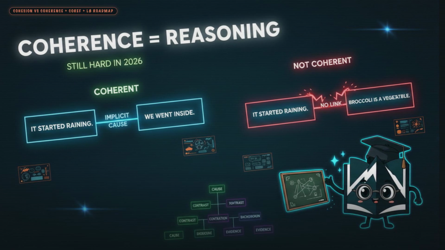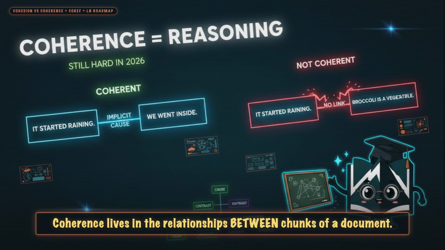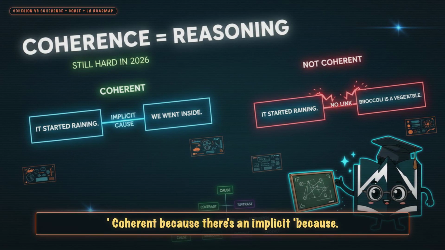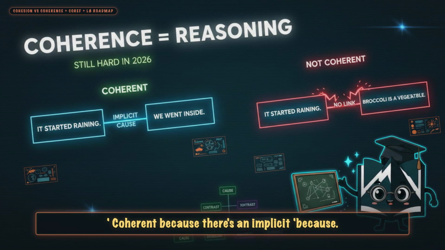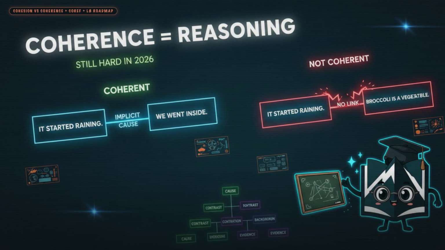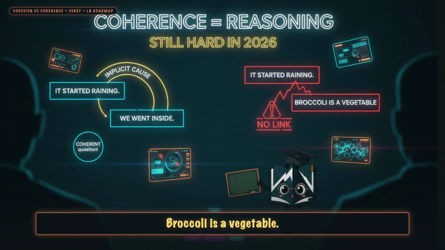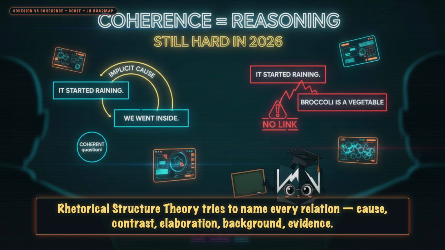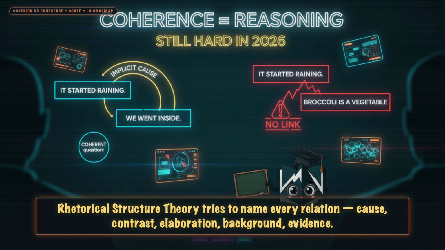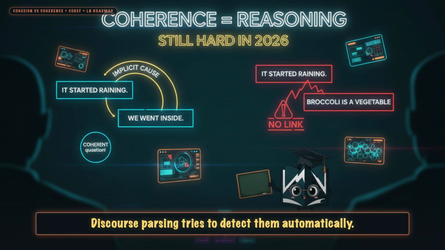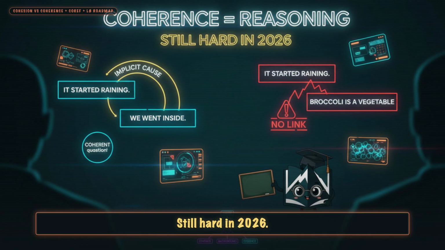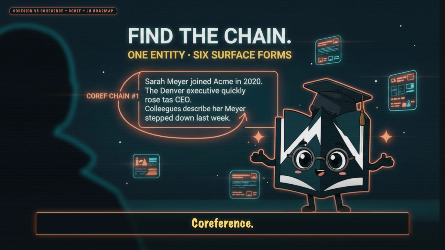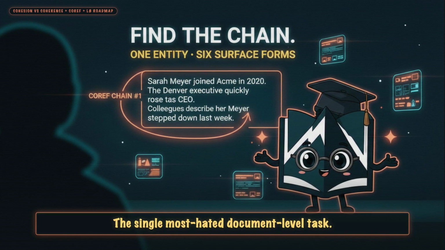Coherence is harder. Coherence lives in the relationships between chunks of a document. It started raining, we went inside. Coherent because there's an implicit because. It started raining. Broccoli is a vegetable, not coherent. You can't build the bridge. Rhetorical structure theory tries to name every relation: cause, contrast, elaboration, background, evidence. Discourse parsing tries to detect them automatically. Still hard in 2026.